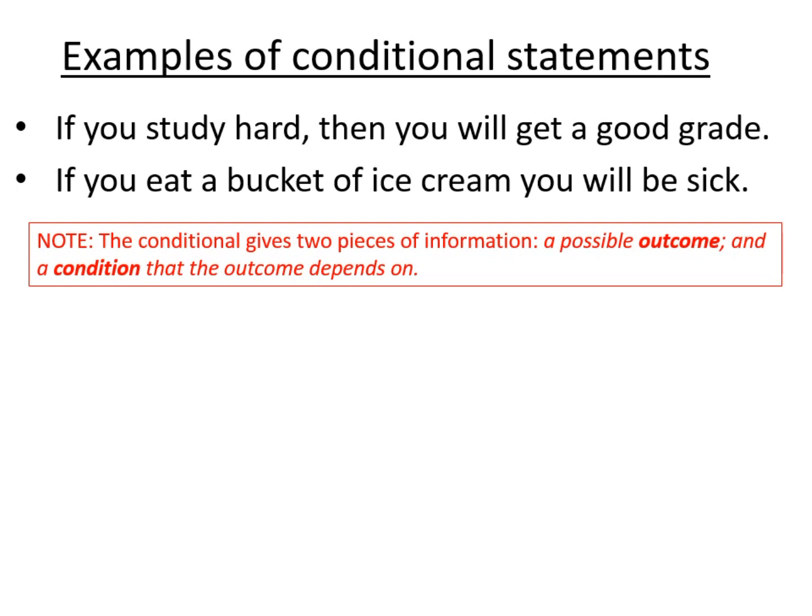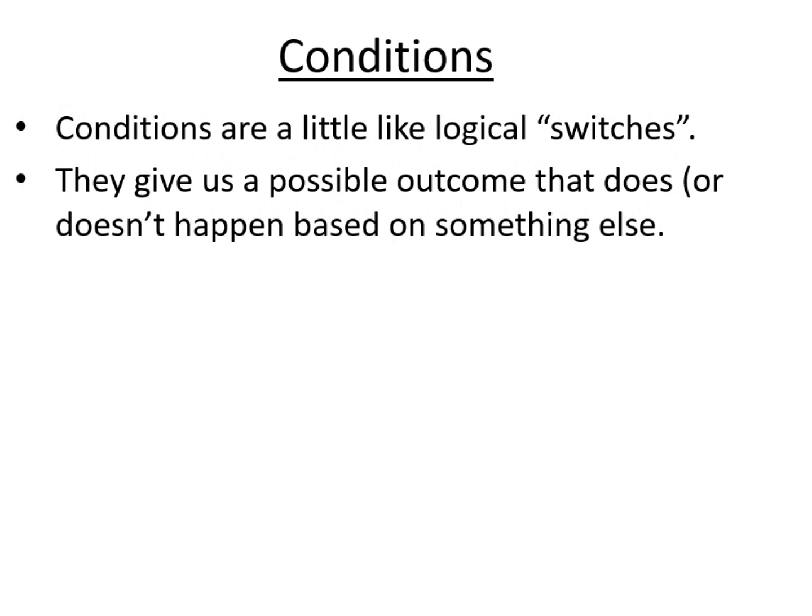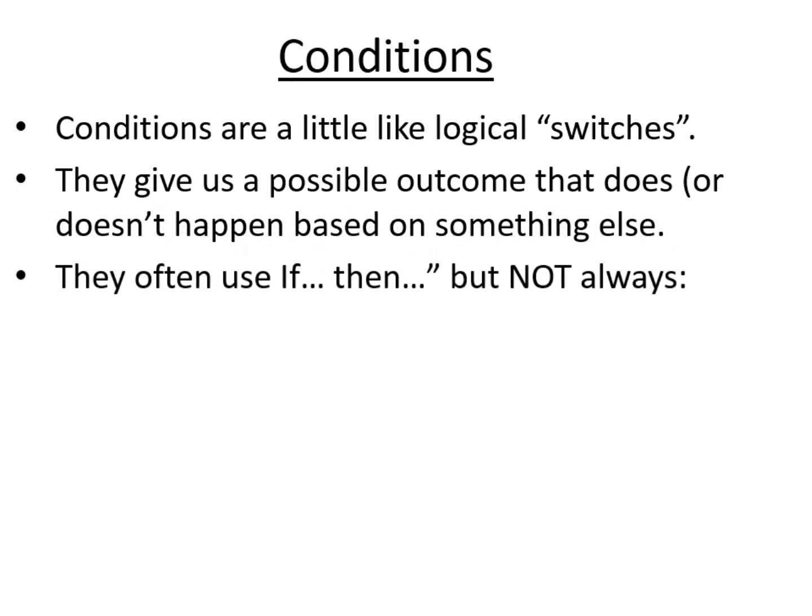So the conditional gives two pieces of information, two simple statements, a possible outcome, and a condition that outcome depends on. And we'll talk about some other vocabulary for talking about conditions in a moment. So conditions are a little bit like logical switches. They give us a possible outcome, and that outcome either does or does not happen based on something else. They often use an if-then format, but not always.